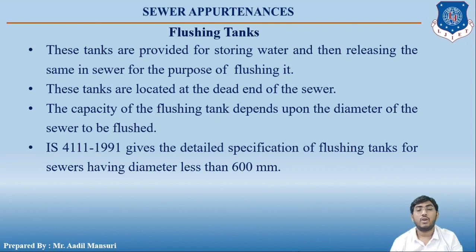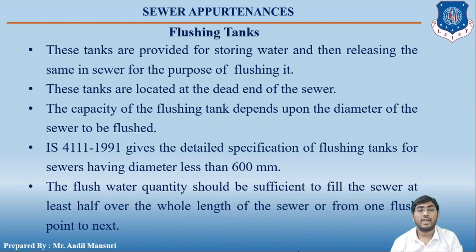Next, according to IS 4111 1991, the detailed specifications of flushing tanks for sewers having diameter less than 600 mm are given. The flush water quantity should be sufficient to fill the sewer at least half over the whole length of the sewer, or from one flush point to the next point.